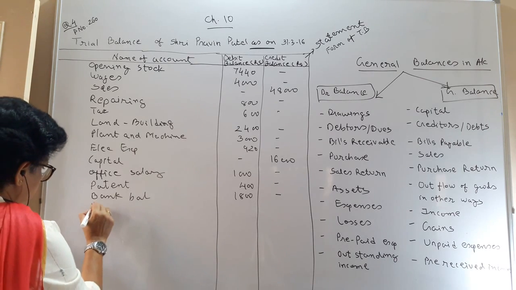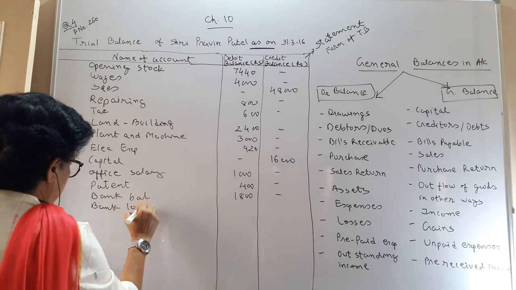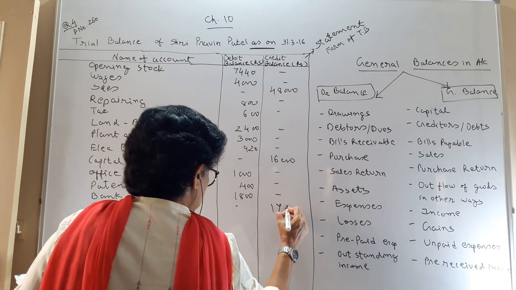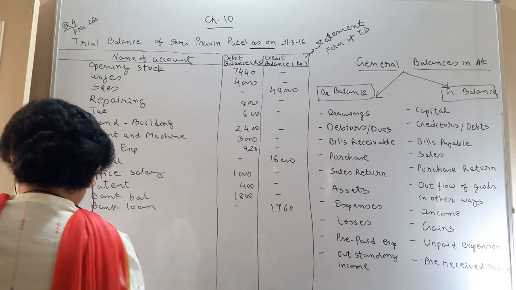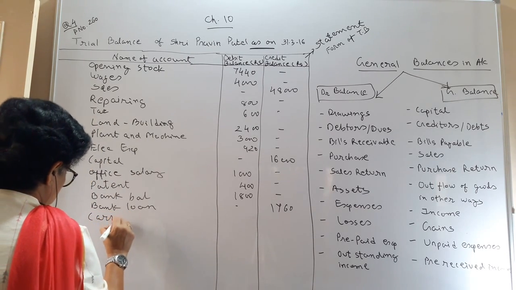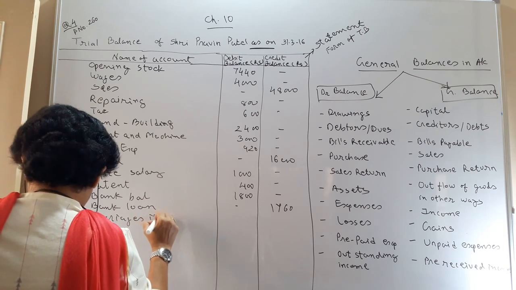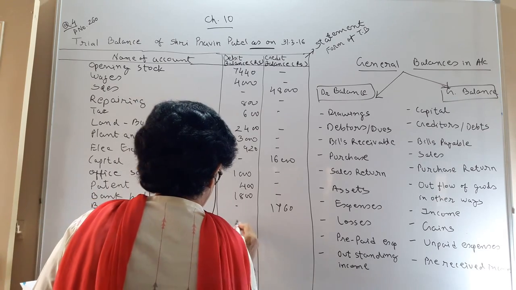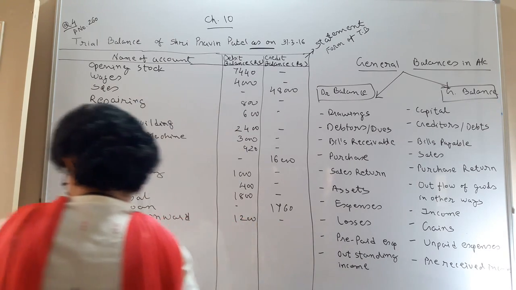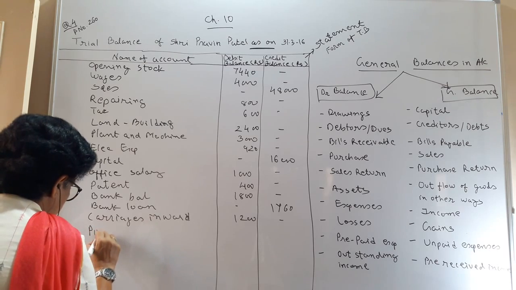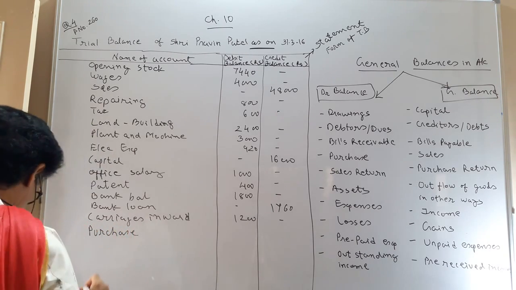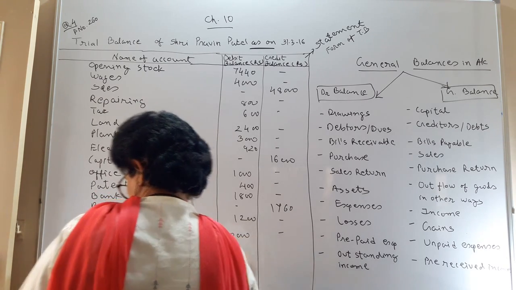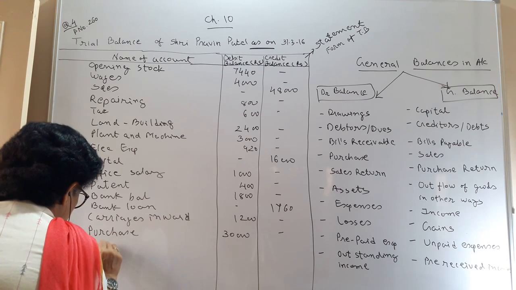Then bank loan, loan you have taken, it's a liability for you, so having a credit balance, 1760. Then you have carriage inward, again an expense, 1200 debit. Then you have purchase to be debit 30,000. Carriage outward,